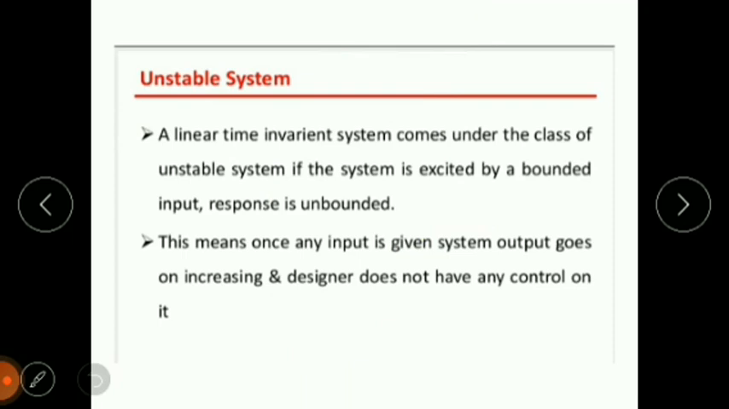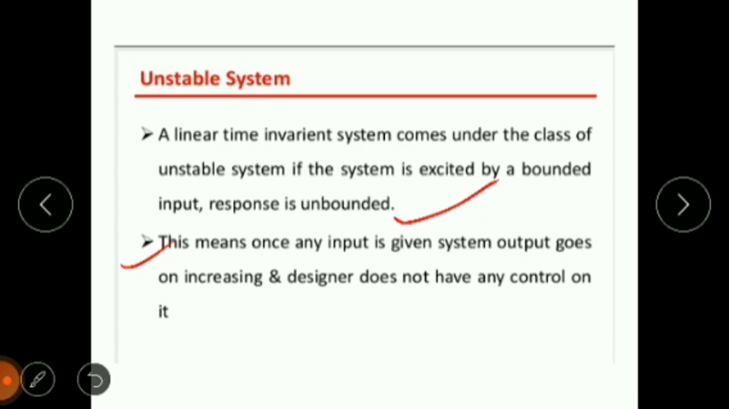Similarly, a linear time invariant system comes under the class of unstable system. If the system is excited by a bounded input and the response is unbounded, that is an unstable system. We can understand this with the second statement: once an input is given to the system, the output goes on increasing and the designer does not have any control over it.